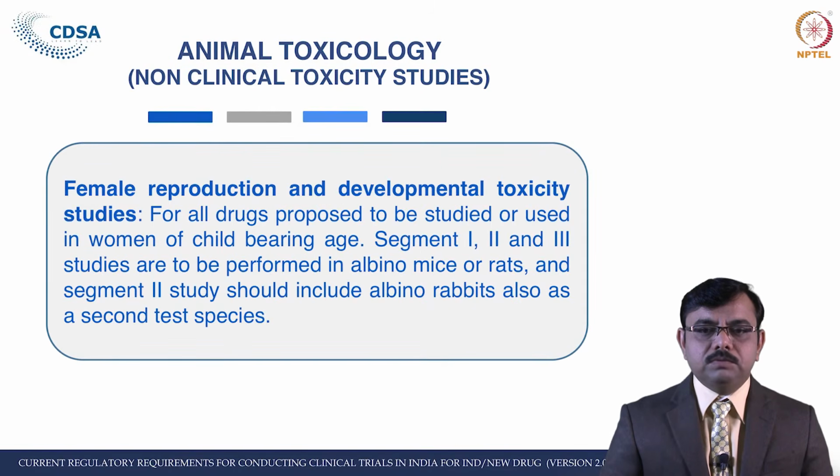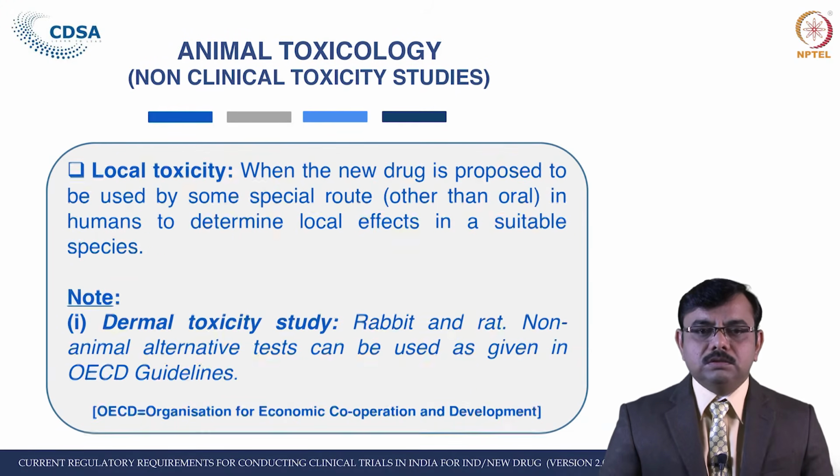Let us see the female reproduction and developmental toxicity study. These studies need to be carried out for all drugs proposed to be studied or used in women of childbearing age. Segment 1, 2 we have seen; 1, 2 and 3 studies are to be performed in albino mice, rat, and segment 2 study, which is given in the schedule, should include the albino rabbit also as a second test species. Then local toxicity studies are required to be studied.